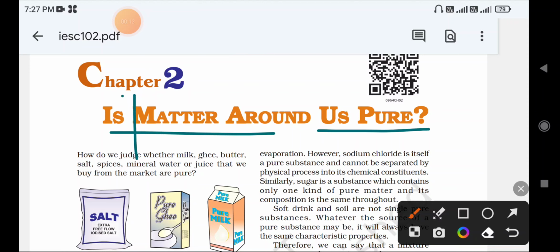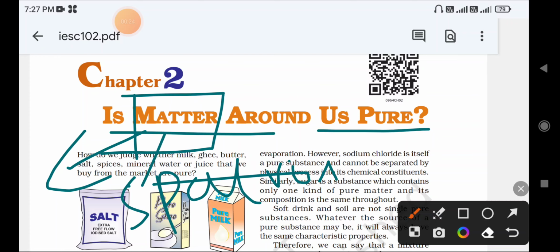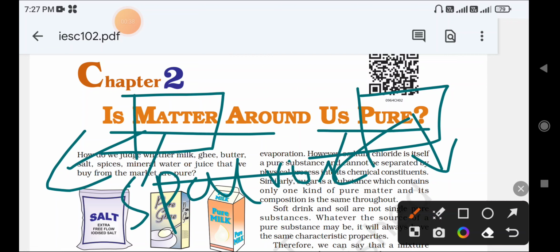In the first chapter we already learned what matter is: anything that has space and volume is called matter. Now we are observing whether all our matter is pure or impure. That is what we have to study here.